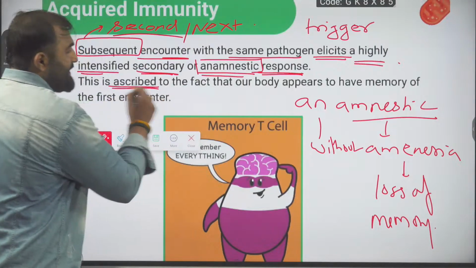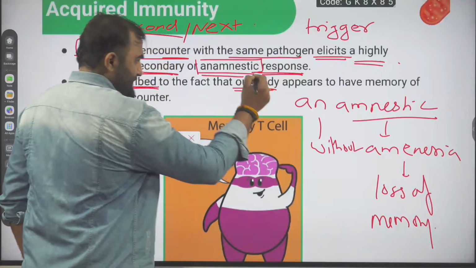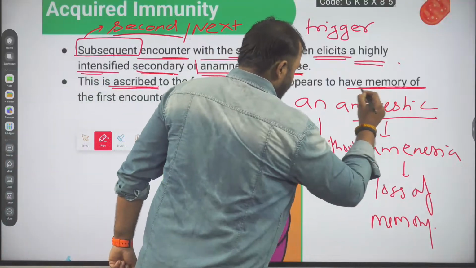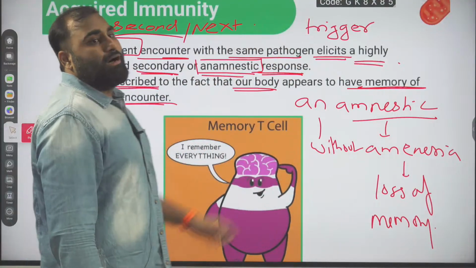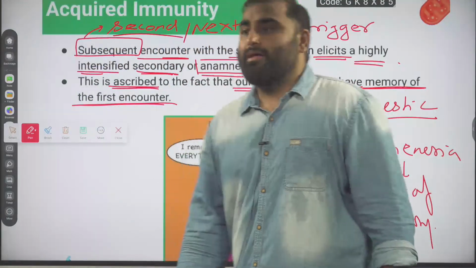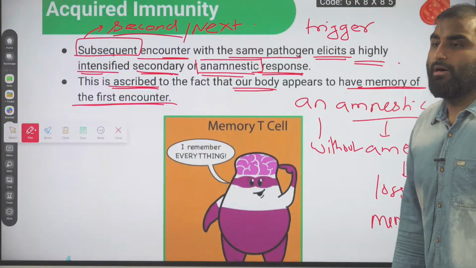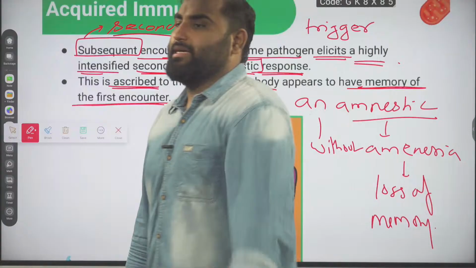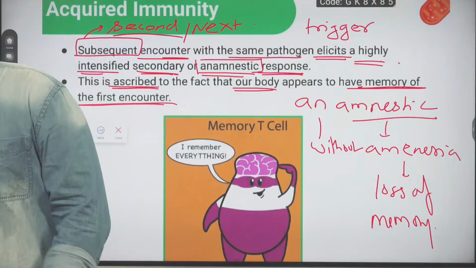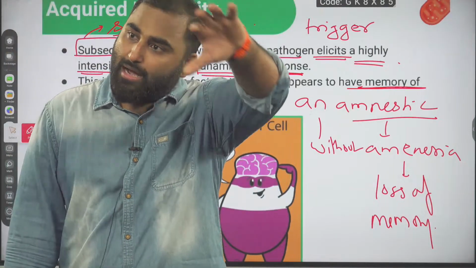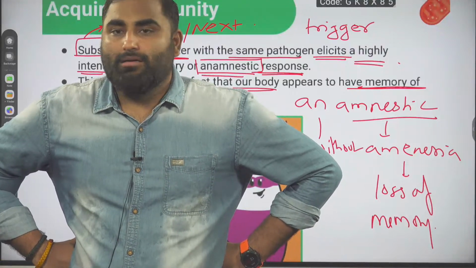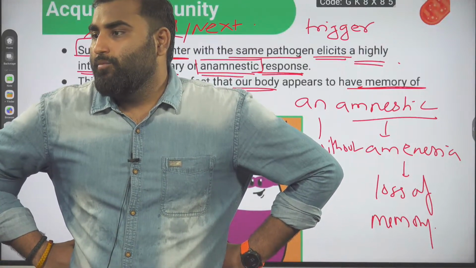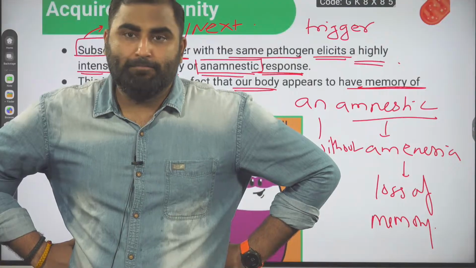This ascribes that our immune system has a memory of the first encounter. Are we clear with this? Yes or no? Come on, guys. Give me a thumbs up. Quickly.